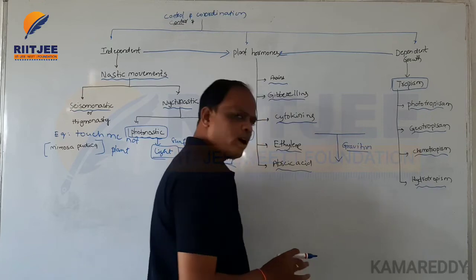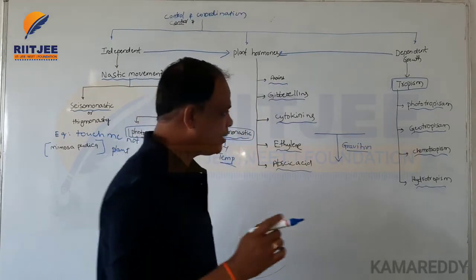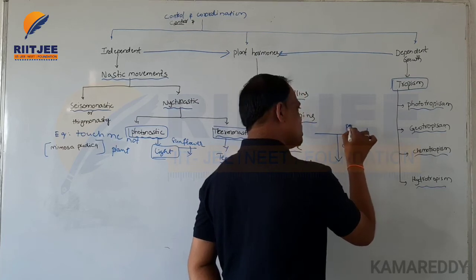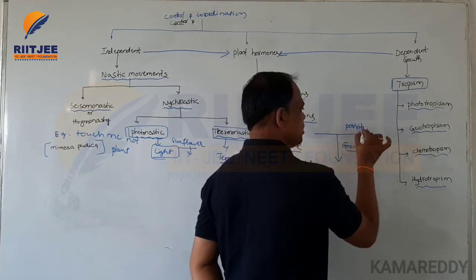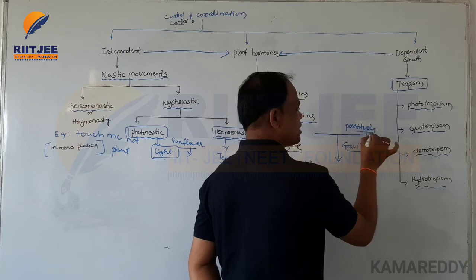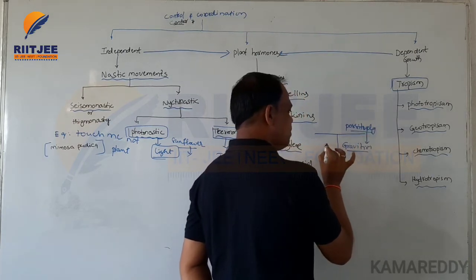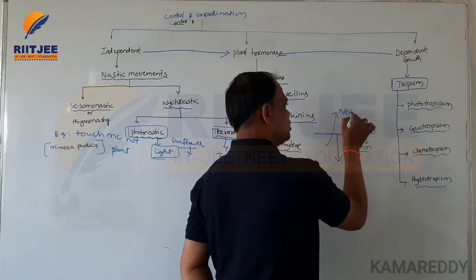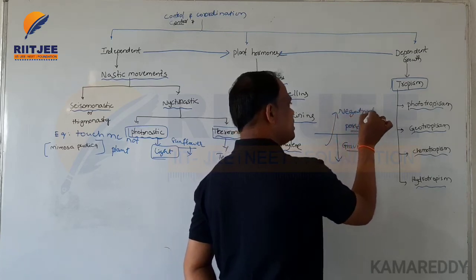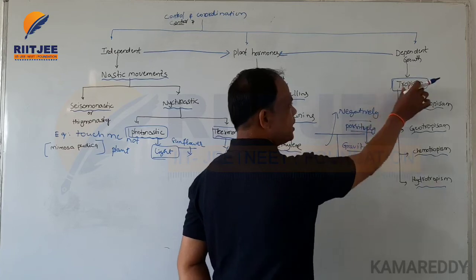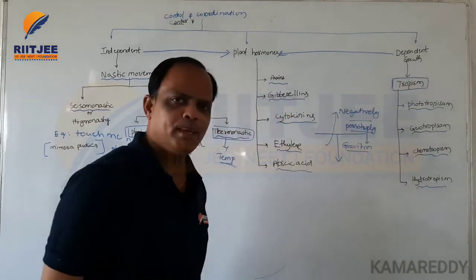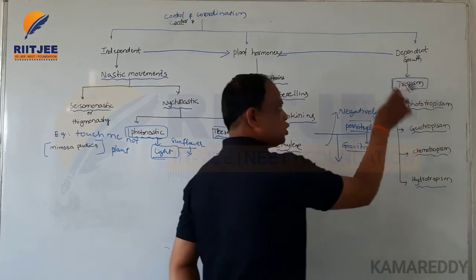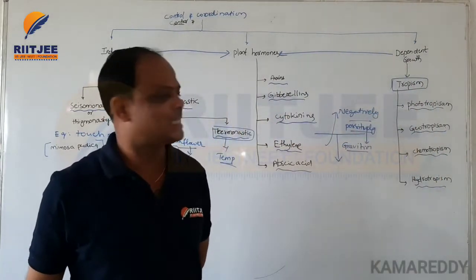Plants that develop towards gravitation are called positively gravitropic, and the opposite direction of gravitational force is called negatively gravitropic. So tropism means stimuli that directly influence the development of plant systems.